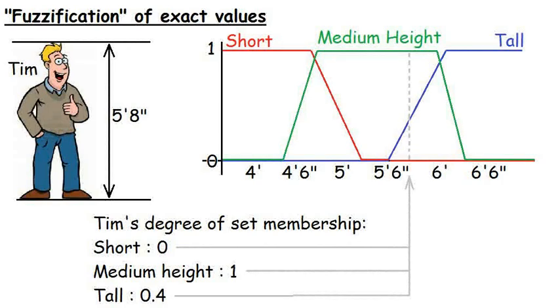We have fuzzified his height. In the example shown on screen, we have divided up the entire height range into 3 fuzzy sets, and Tim gets a degree of membership in each of them. Alternatively, we might only need 1 set, for tall people, say, in which case Tim will be reduced to just 1 number instead of 3.